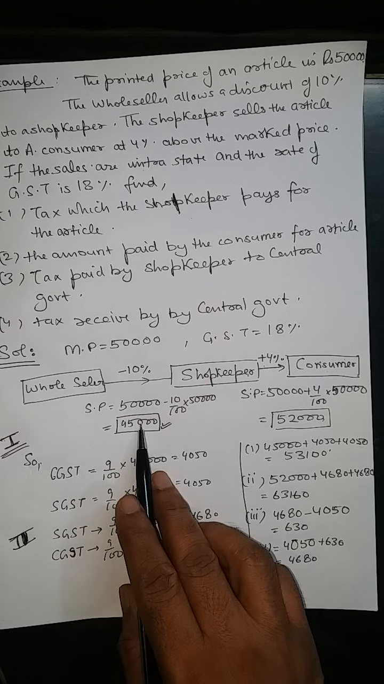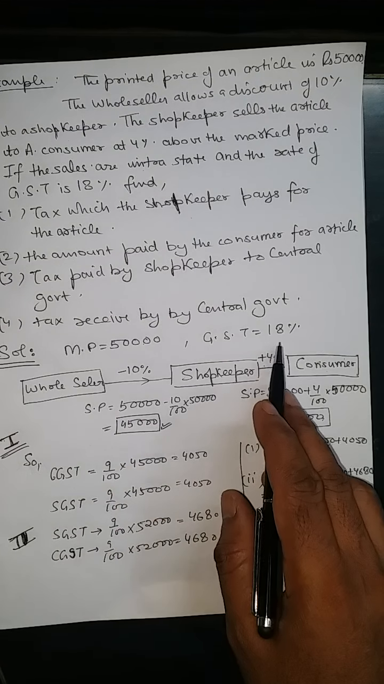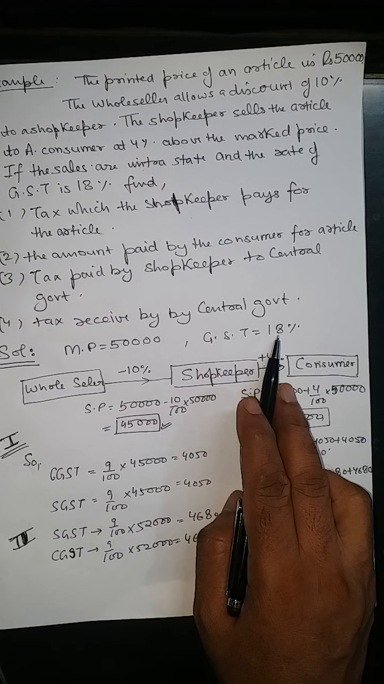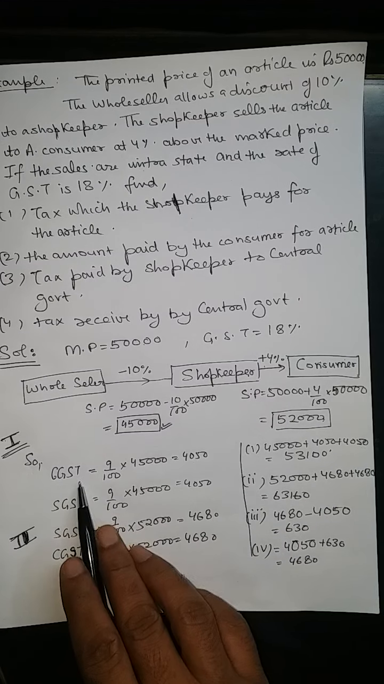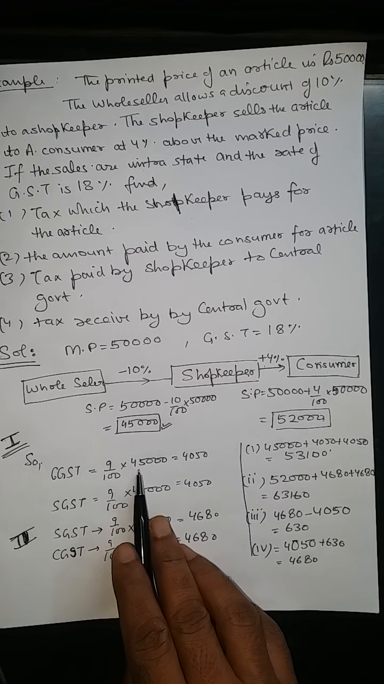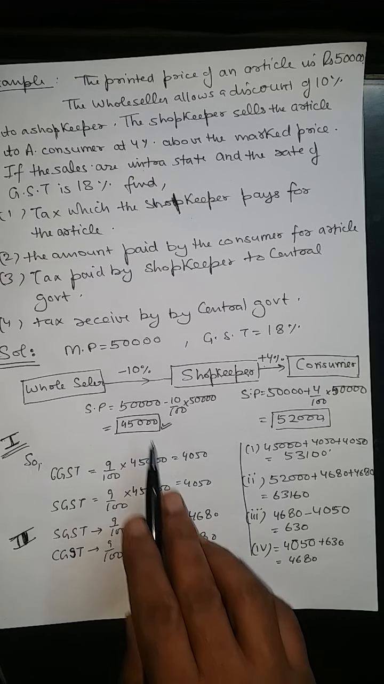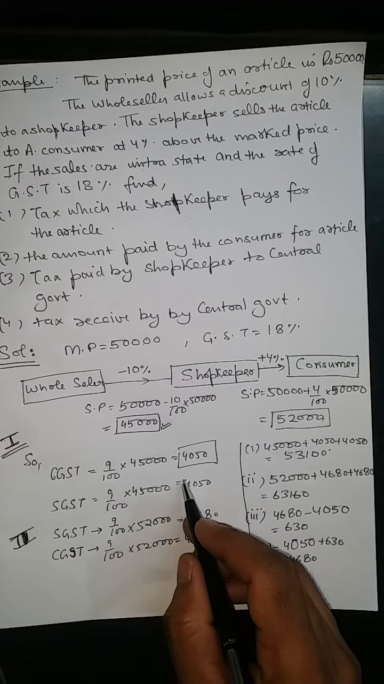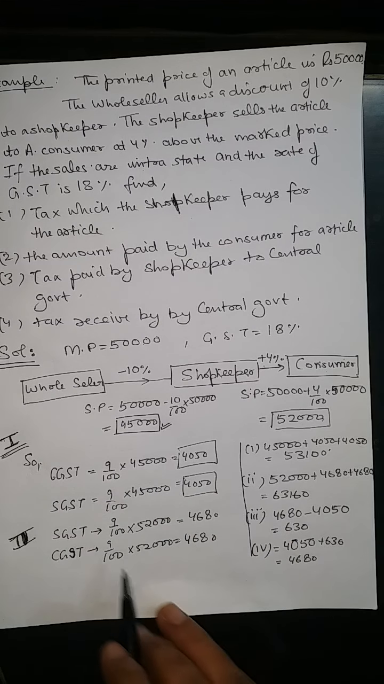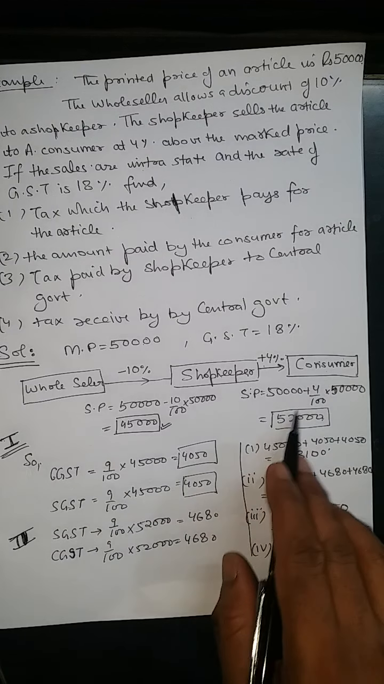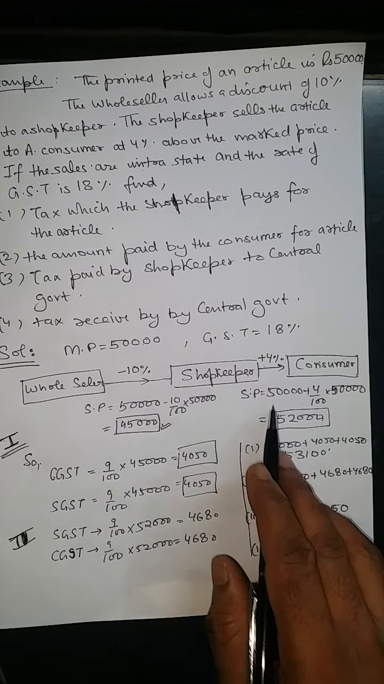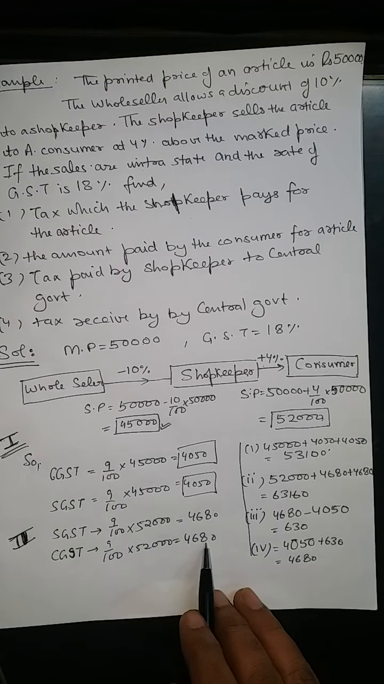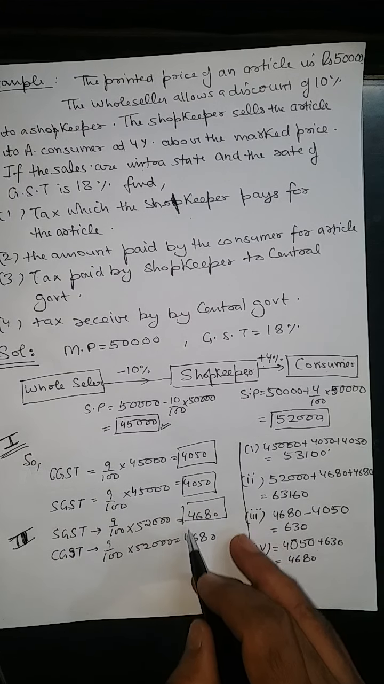So take the tax as 18%. Out of the 18%, half will go to what? To the central government, and half will go to the state government. So 9% of 45,000, that is 4050, and the state government is again receiving the same amount. Now take out the tax on this chain also. So SGST will be 9% of 52,000, and CGST will be 9% of 52,000, that is 4680.